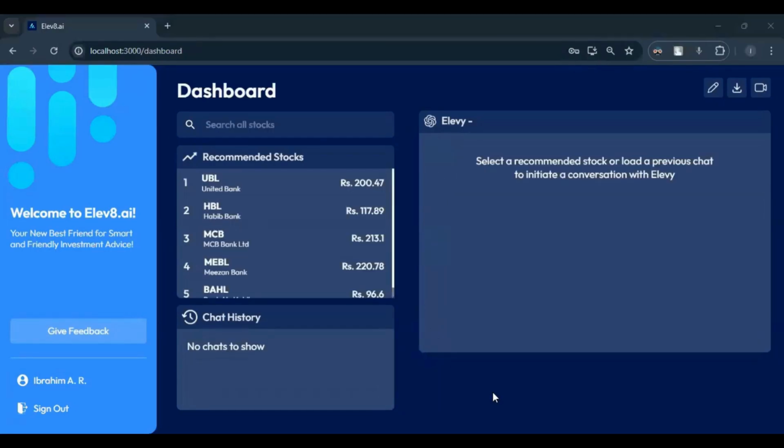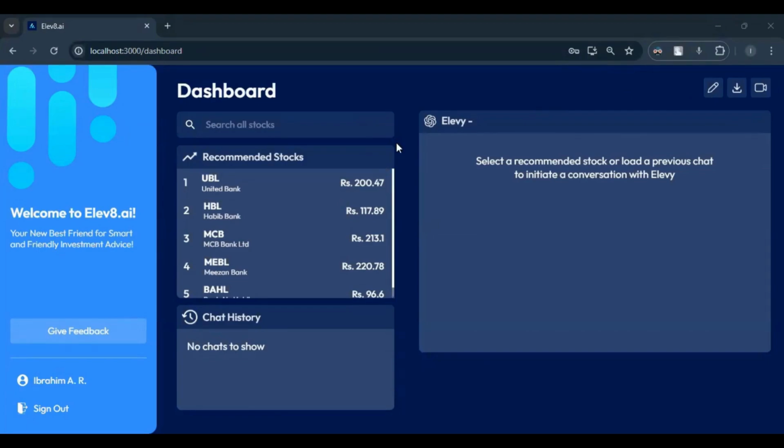Okay, as you can see, I've signed in and I'm taken to the main dashboard of the application. From here, I can control the different features of my user experience. This section shows the recommended stocks that are the best recommendations according to the preferences that I've just put in.